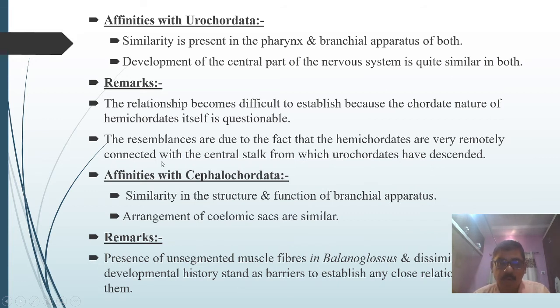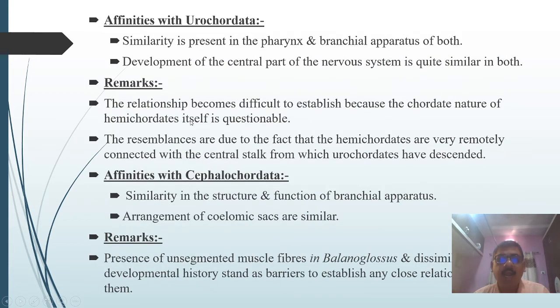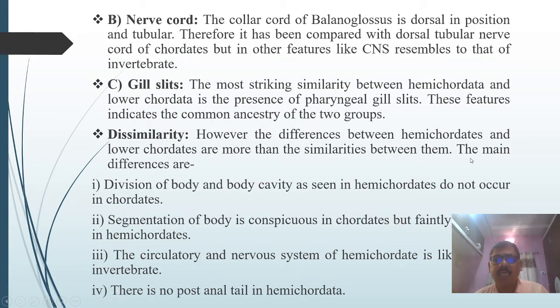So the hemichordata or Balanoglossus shows a striking resemblance with the chordates only in the gill slit, and in the protochordata, the urochordata and the cephalochordata, there is a very striking resemblance in the structure and function of the branchial apparatus, the gill slits.